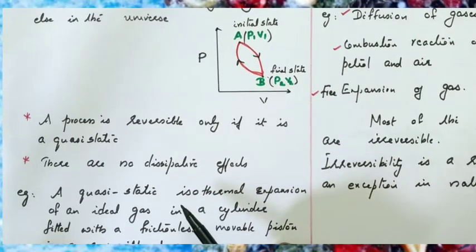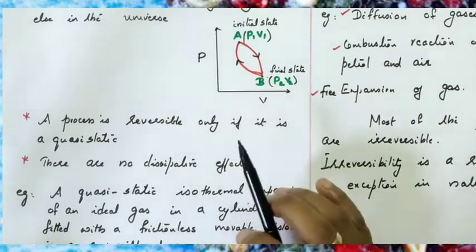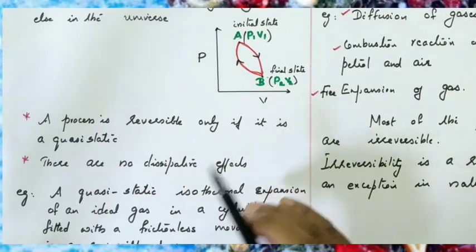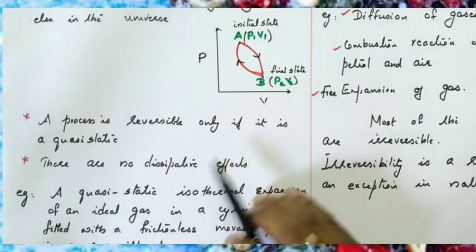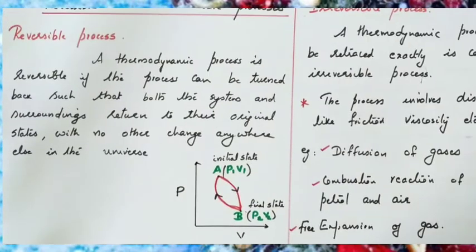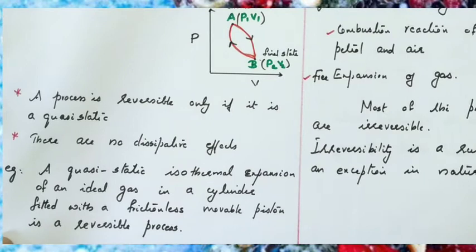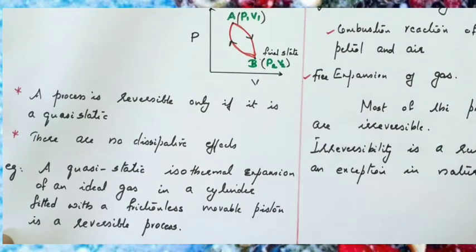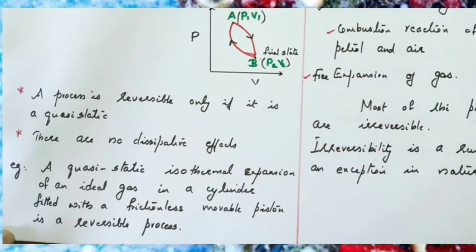So there is no loss of energy. It should be 100% efficient. So there is no loss of energy in the form of heat or any other dissipative forces. Okay, so here there are no dissipative effects. Such a process is said to be a reversible process. An example for a reversible process is a quasi-static isothermal expansion of an ideal gas taken in a cylinder fitted with a frictionless movable piston.